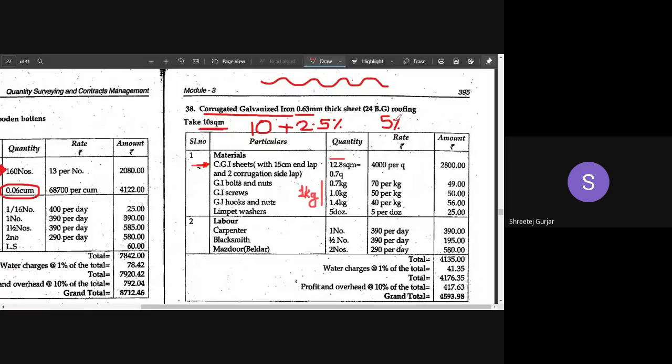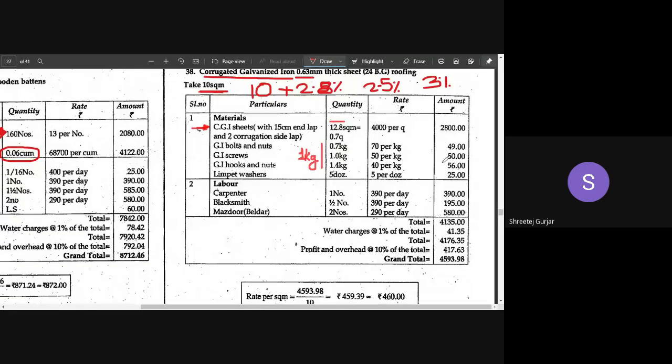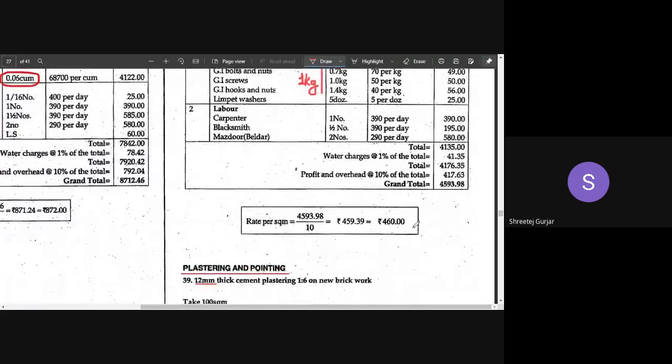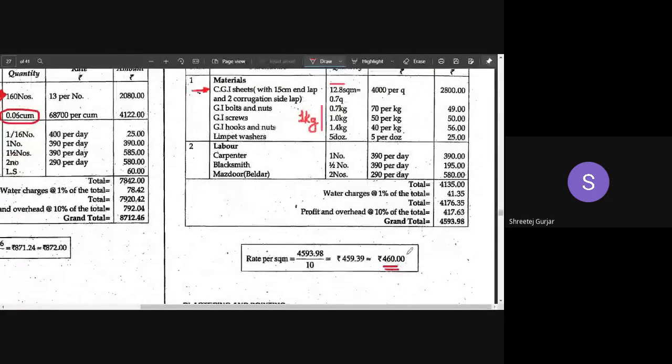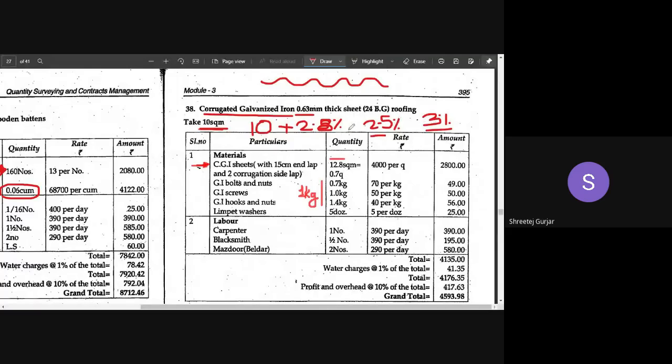It depends upon who is estimating these quantities. You can see here they have considered 2.8 percent as extra. You can take 2.5% as extra, or you can take 3% extra, no problem. The answer you get will be correct, it will not be wrong. You can assume 2.5%, you can assume 3%, you can also go up to 5%. But your rate will increase by a certain amount. So to keep your rate economical, you can minimize your wastages at site here.